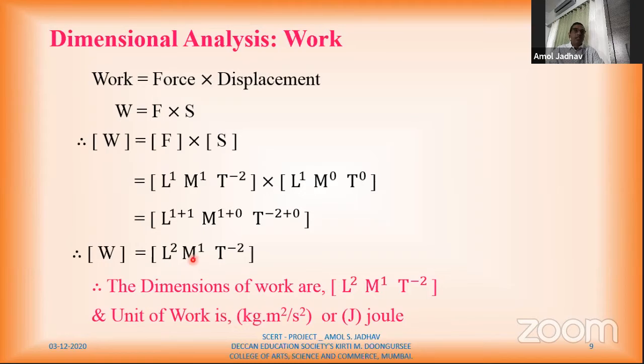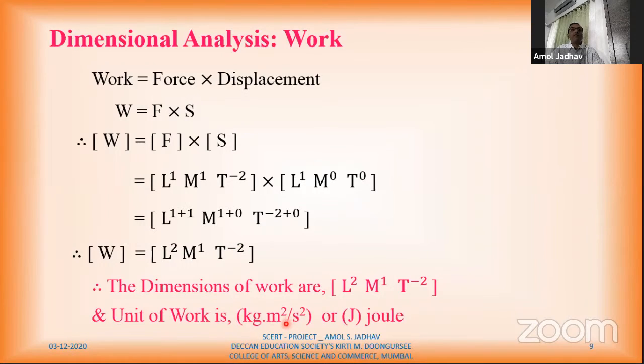So these are the dimensions for work, and from this again we can find out the unit of work. See, the unit for mass is kilogram raised to 1. The unit for length is meter, but meter square here. And the unit for time, which is second, but second raised to minus 2.